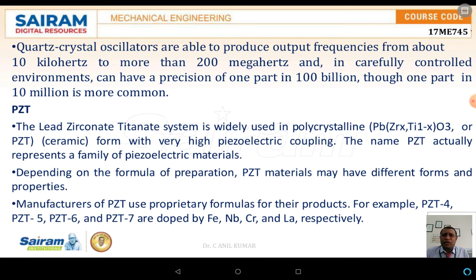Depending upon the formula and also the preparation, PZT materials have different forms, varying from PZT4, PZT5, PZT6 and PZT7. Here these lead zirconate titanate materials are doped with either Fe, Nb, Cr or La. These are the dopants, and the names given are PZT4, PZT5, PZT6 and PZT7 respectively.